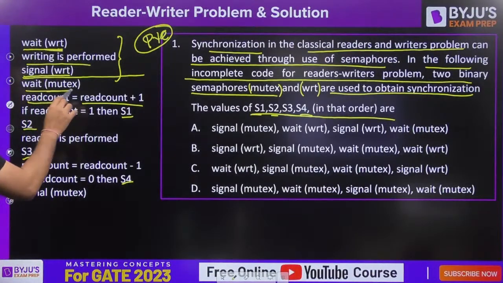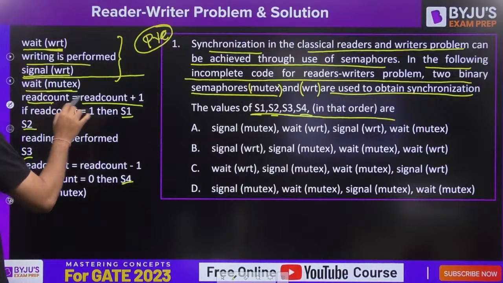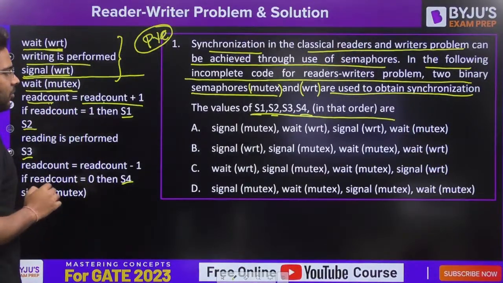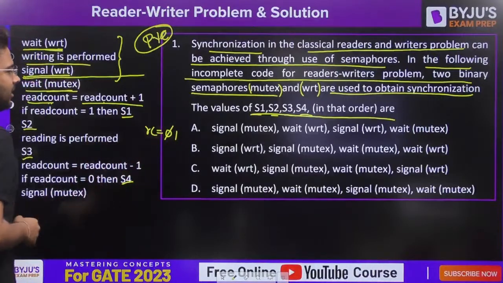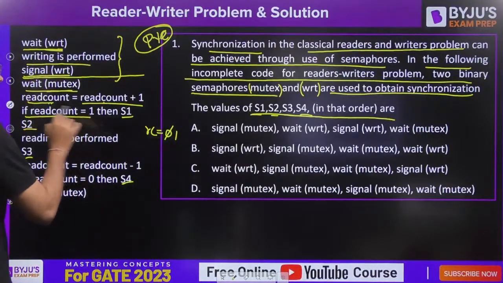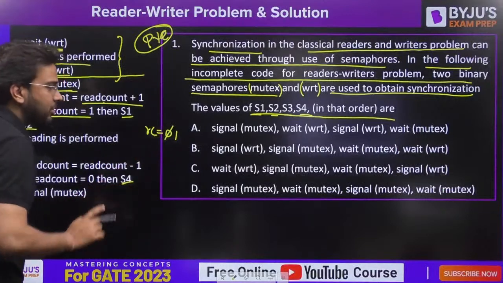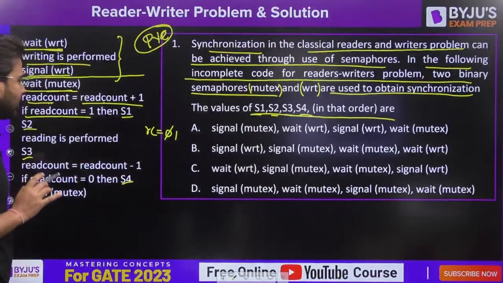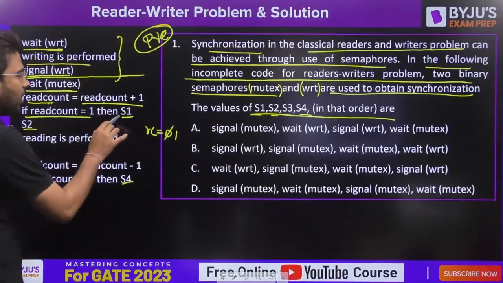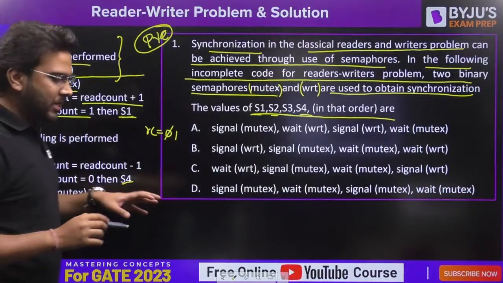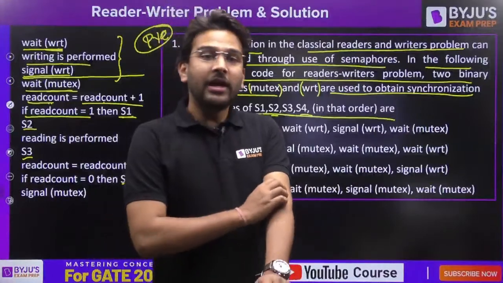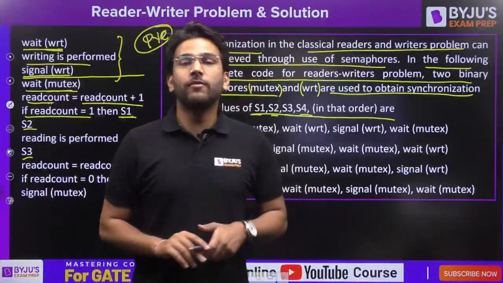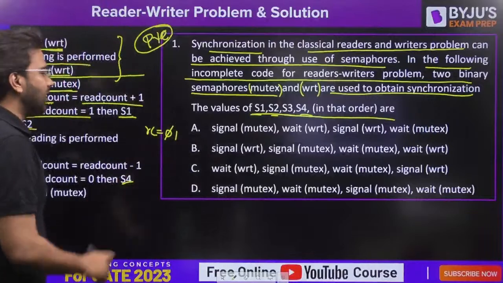It is going to first perform wait of mutex. It is going to increment the read count. Let's say read count initial value is 0. So it is going to increment it by 1. Fine. If read count is 1, that means already one reader is present in the critical section. In that case, what to do? If one reader is present, I don't have any problem with other readers, right? But I have the problem with other writers. So I won't allow other writers to access the critical section.